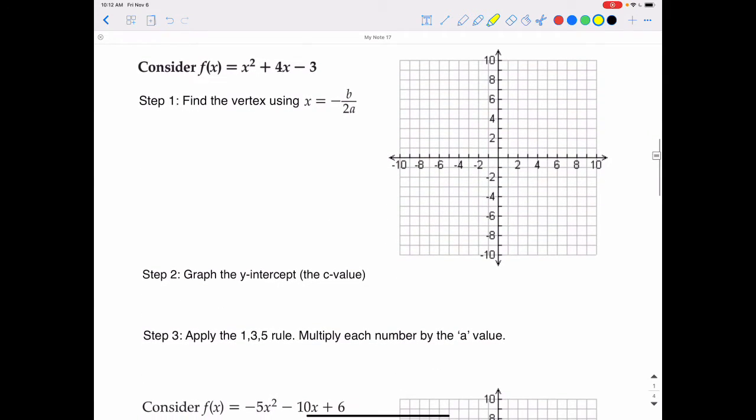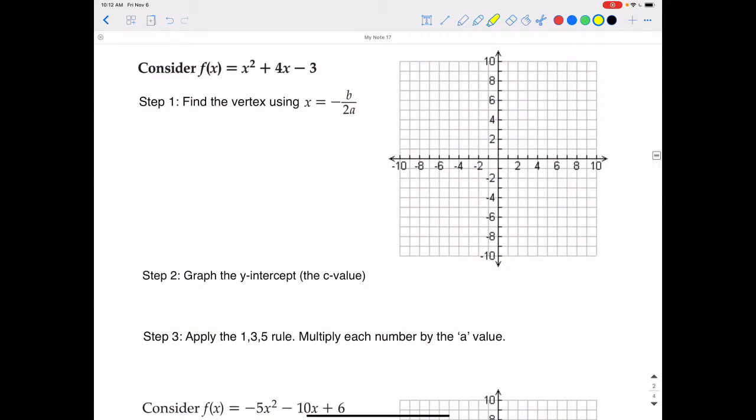So what we're going to do is the exact same graph as we did with the T-chart, but we're going to do it using some of these shortcut methods in a three-step process. So step 1, step 2, step 3 are written right here. Just follow the steps and you'll be able to graph any parabola perfectly. So consider f of x equals x squared plus 4x minus 3.